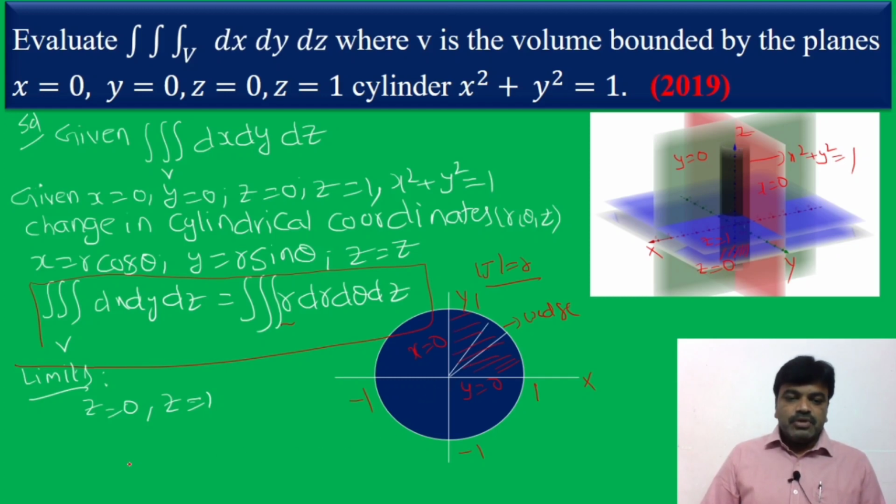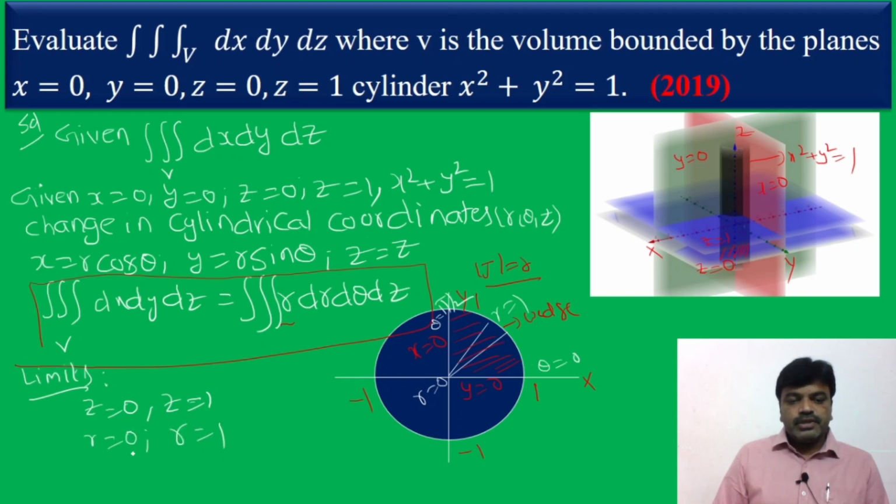So what are the r limits here? It starts from here, so r is equal to 0, up to here, r is equal to 1. Now you turn the wedge from the x axis to the y axis because it is the first quadrant. At the x axis theta value is 0 and at the y axis theta is pi by 2. So the limits are r is equal to 0 to 1 and theta is equal to 0 to pi by 2.